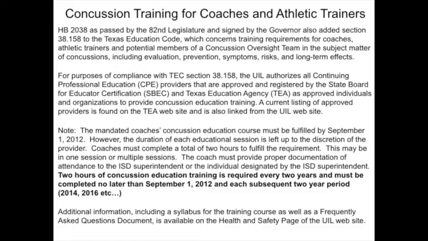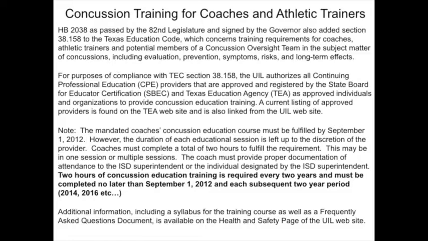Concussion training for coaches and athletic trainers. HB 2038 as passed by the 82nd Legislature and signed by the Governor also added Section 38.158 to the Texas Education Code, which concerns training requirements for coaches, athletic trainers and potential members of a concussion oversight team in the subject matter of concussions, including evaluation, prevention, symptoms, risks, and long-term effects.